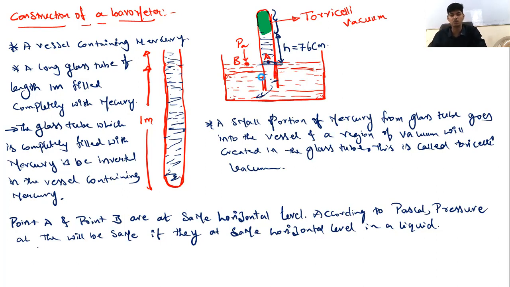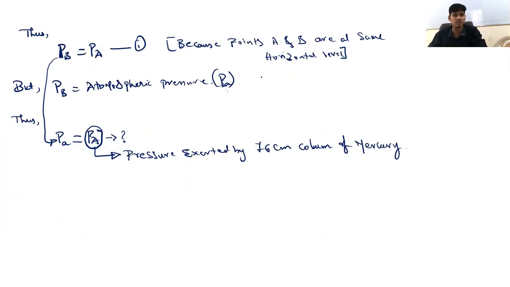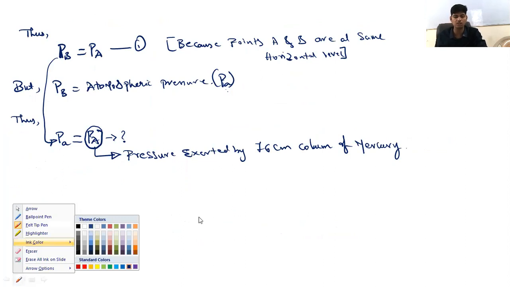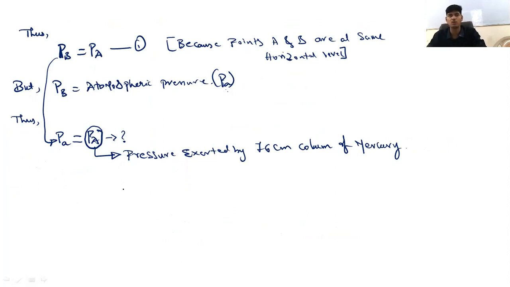I will teach how to do that. So go through the construction of the barometer. What is a barometer, how is it constructed, what is meant by Torricelli vacuum, this is to be known. After this we have the hydrostatic paradox, and also we will try to understand variation of pressure with depth inside a liquid, right? So we'll do that in the next class.